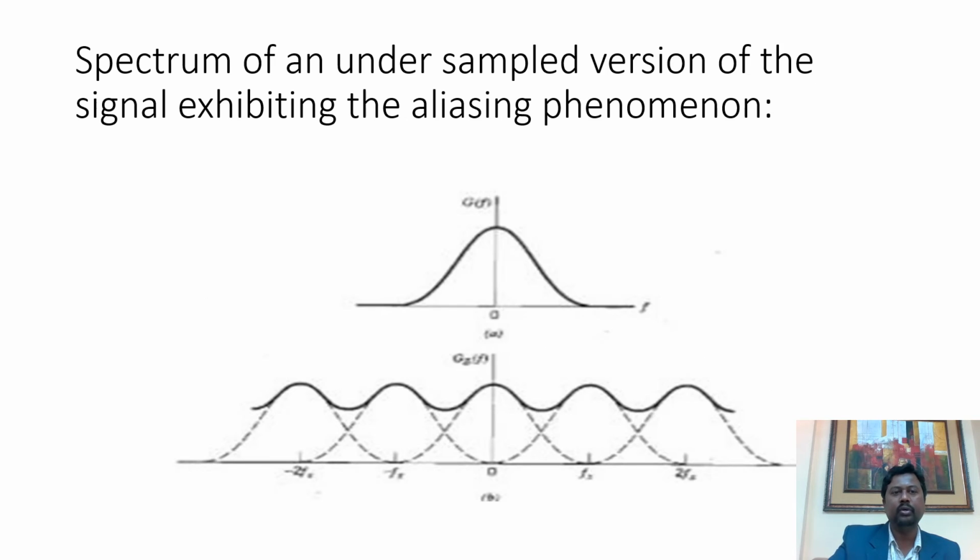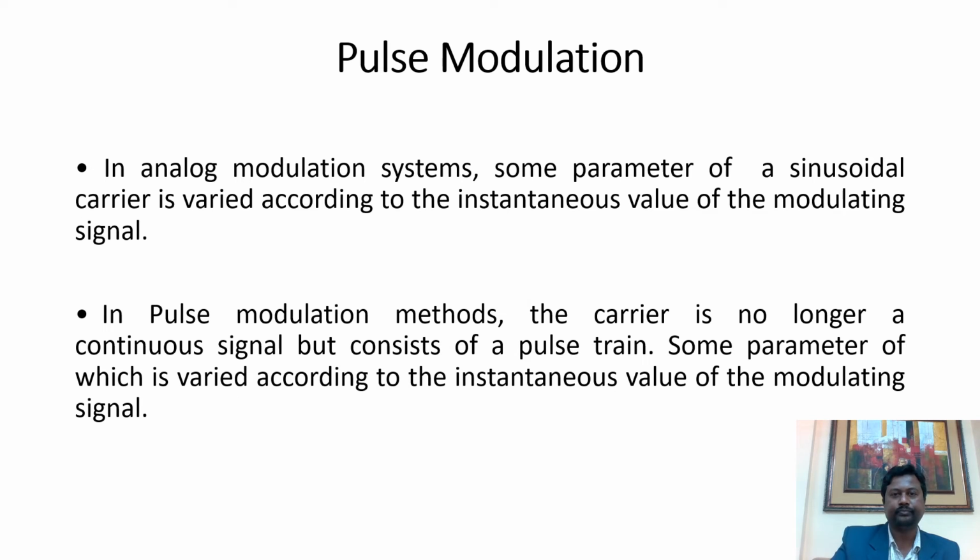But if we do sampling at a rate less than 2 Fm, then what would happen? Each sample will overlap with its neighboring sample. So here the sample situated at Fs frequency will overlap with the sample situated at 2 Fs frequency. Likewise they get overlapped and aliasing occurs.